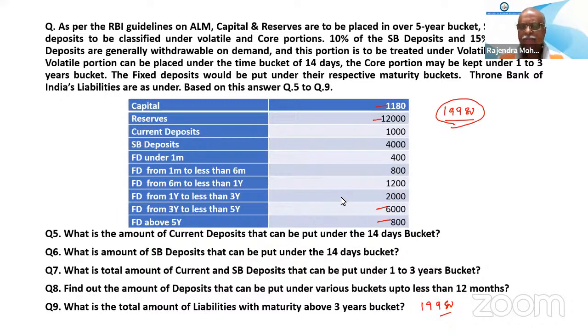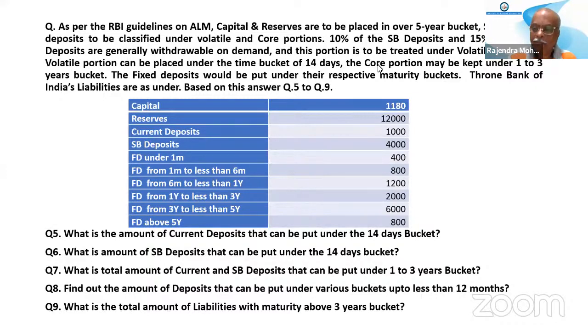First question, sir. Please explain. Fifth one, sir. In capital and reserves, they will be kept only for 1 year, no sir? Why are we keeping it in the 3 years bucket? You read the question. Have you read the question? What is the first line? 5-year bucket. Reserves to be placed in the 5-year bucket.